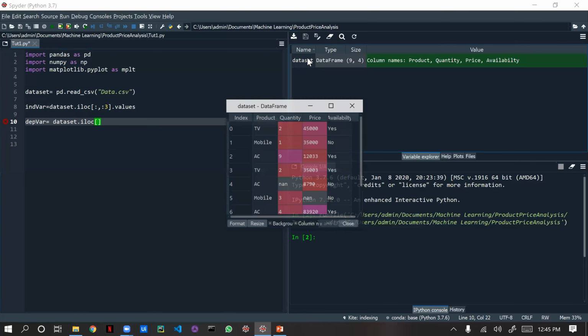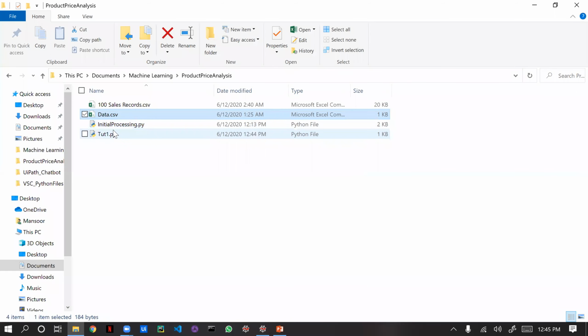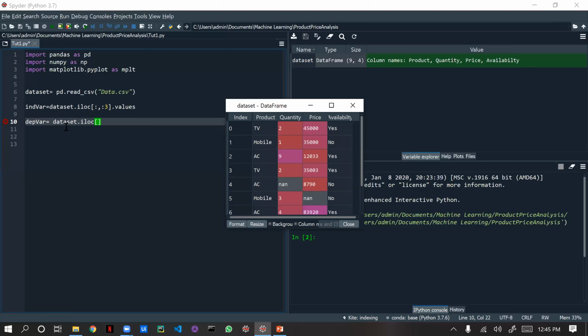Here, we know that our data is in the last column, but we don't know from where it will start. This entire data set will be in this data set variable, right? So if you want to get the last column of the data set variable with all rows, we need all rows.